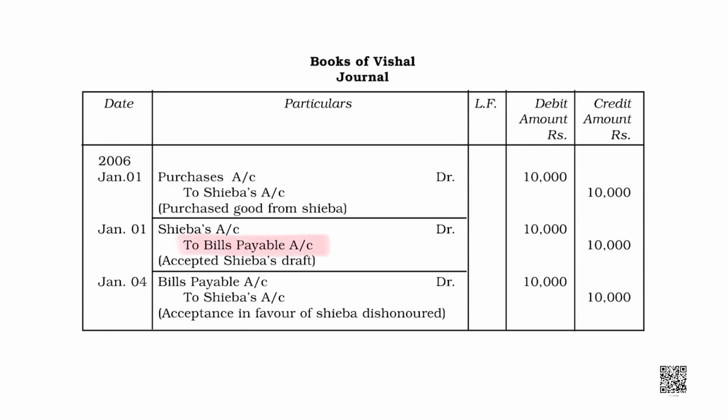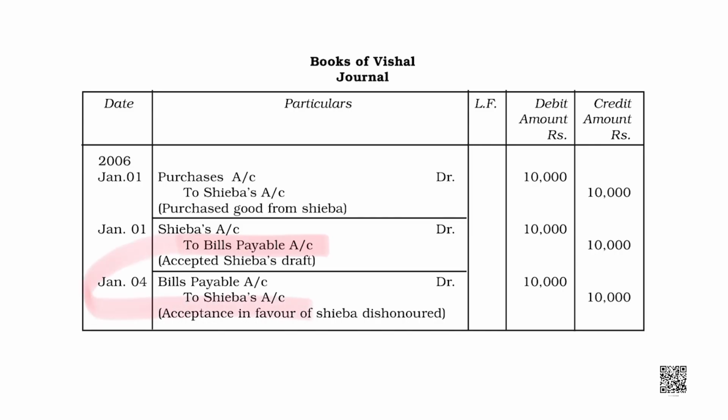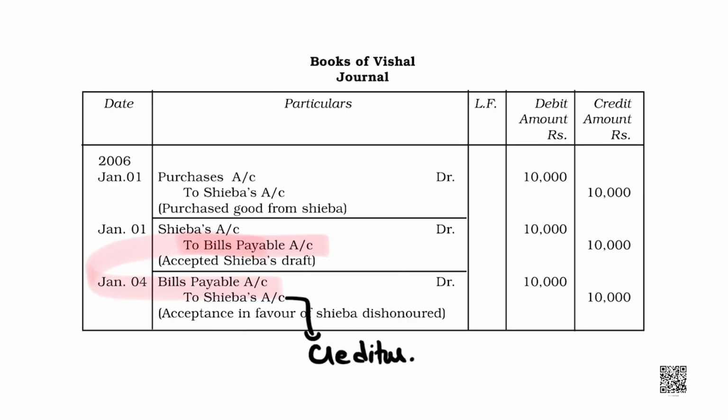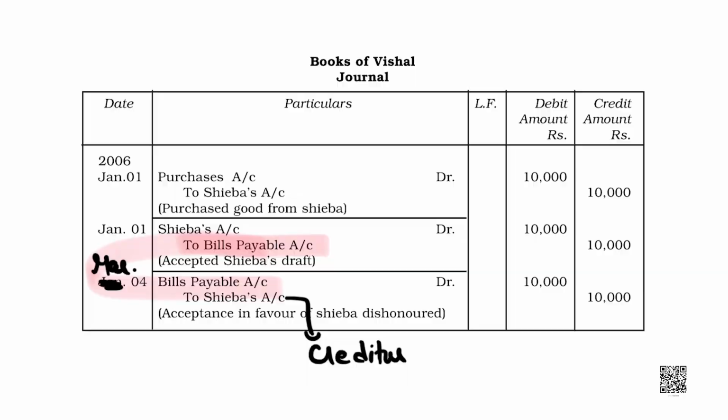The liability was bill payable, but now bill payable would be debited and Shiba would be creditor again, and that on March 4, right. So, these are the entries in the books of the drawee. Drawee means the buyer, the debtor. Okay, students. So, this is our first case of dishonor of bill when the bill is retained till maturity.